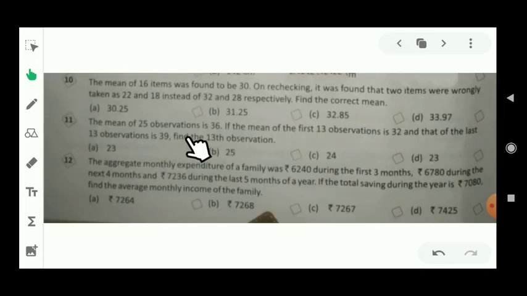Let's see the question number 11. The mean of 25 observations is 36. If the mean of the first 13 observations is 32 and that of the last 13 observations is 39, find the 13th observation. Let's see the solution.